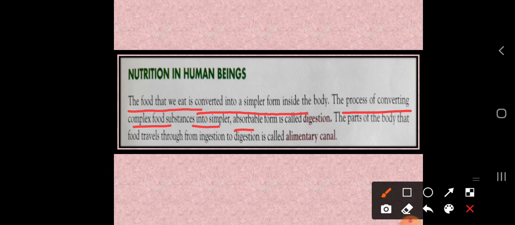Which parts of the body are involved when the food travels from ingestion to digestion? The parts of the body that food travels through from ingestion to digestion are called the alimentary canal.